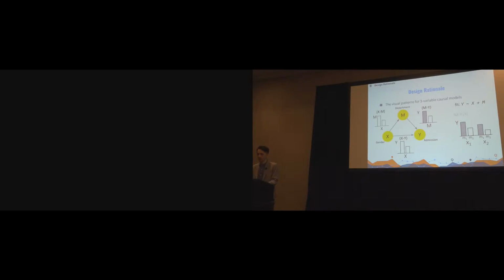In this case, we compare whether the m-y correlation still exists when x is controlled. Similarly, we can also see whether the x-y correlation still exists when m is controlled. This leads to two high-level design rationales. First, the three-variable visualization is necessary. And second, the consistency status of the correlations between m and y and between x and y is important.